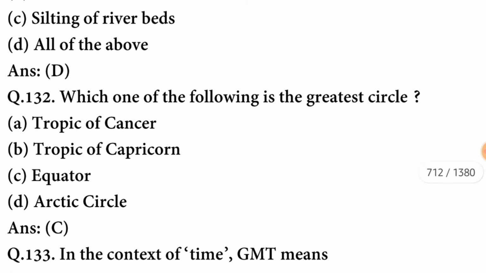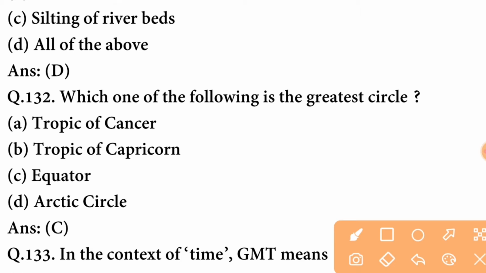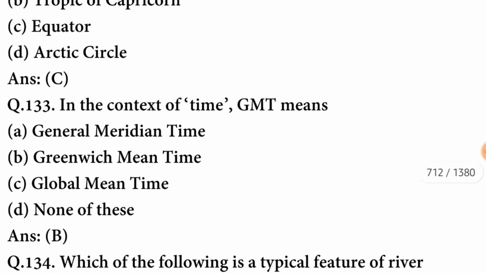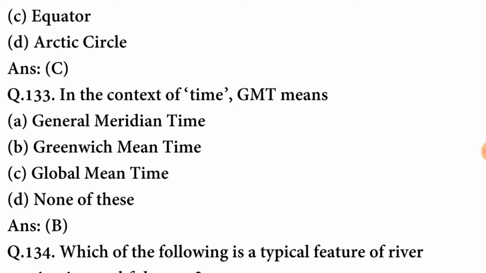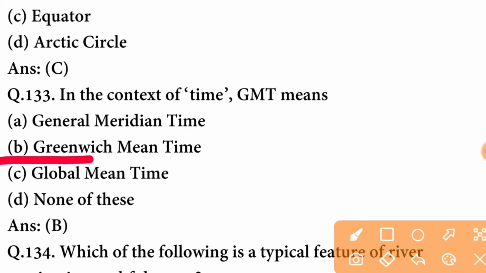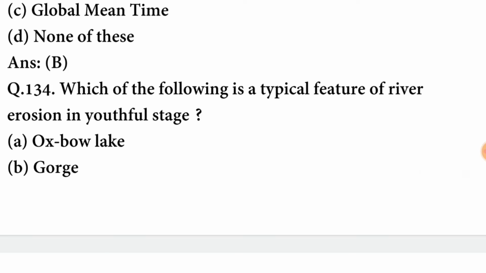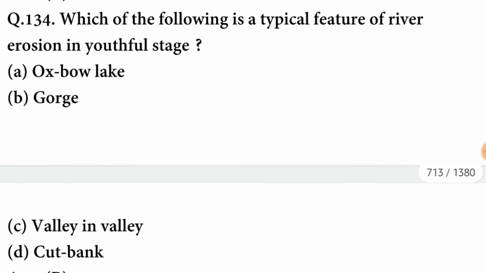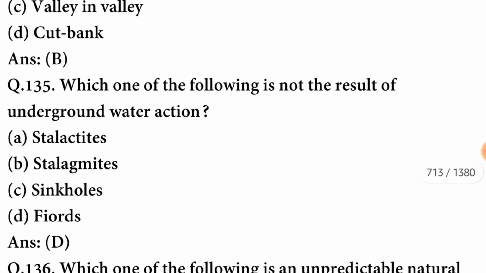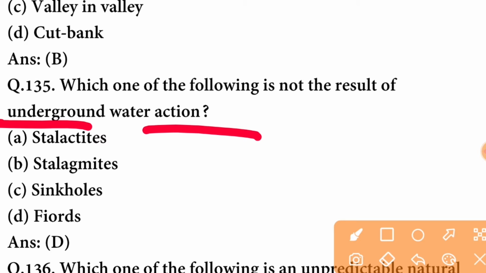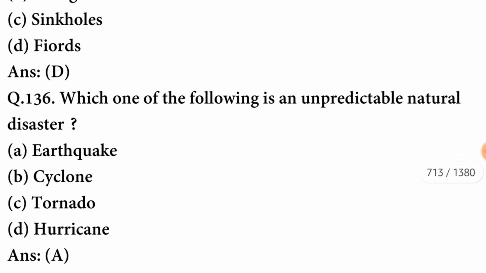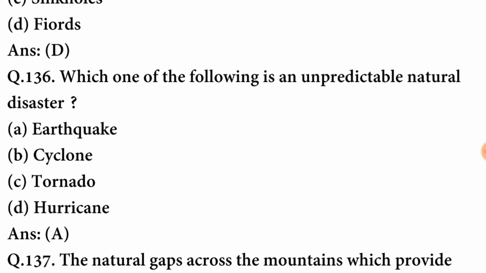The option is correct. Which one of the following is the greatest circle? The greatest circle is equator. In the context of time, GMT means Greenwich Mean Time. B option is correct. Which of the following is a typical feature of river erosion in youthful stage? It is gorge. B option is correct. Which one of the following is not the result of underground water action? It is fjords. D option is correct. Which one of the following is an unpredictable natural disaster?